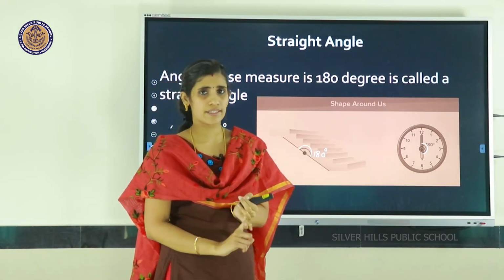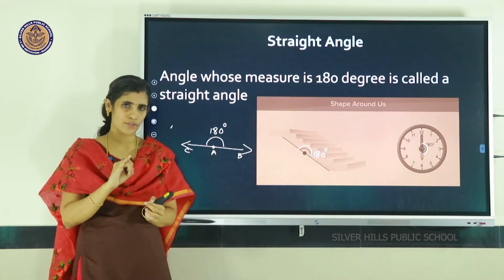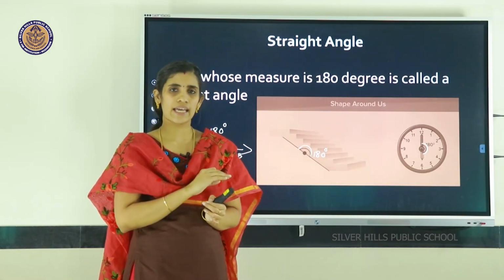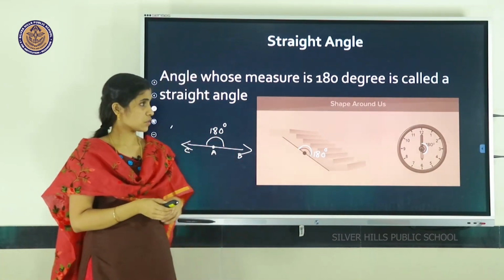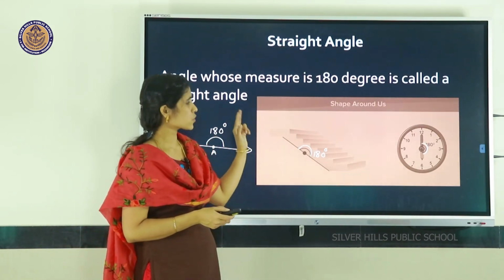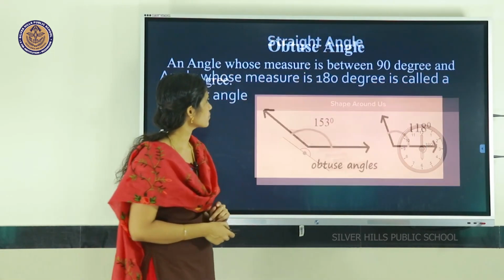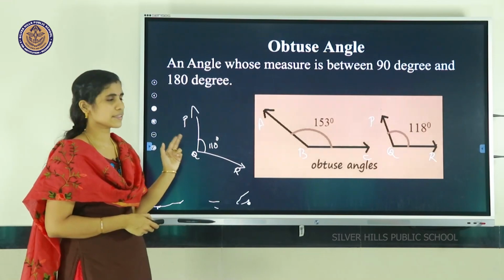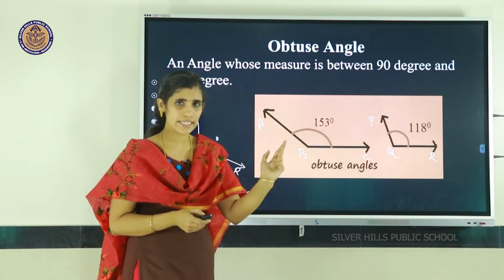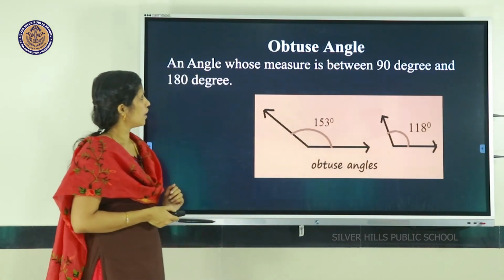So today we discussed types of angles. Mainly there are 4 types of angle: acute angle, obtuse angle, straight angle and right angle. A straight angle is an angle whose measure is 180 degrees. An obtuse angle is an angle whose measure is between 90 degrees and 180 degrees.